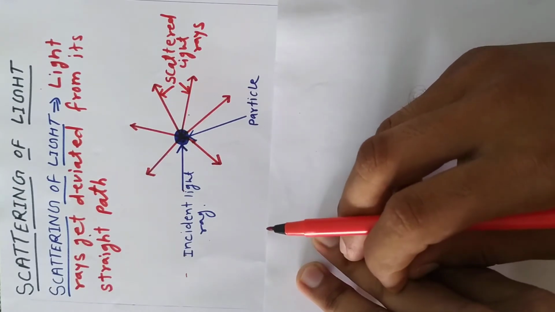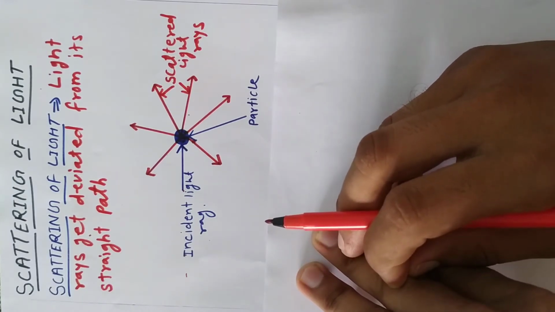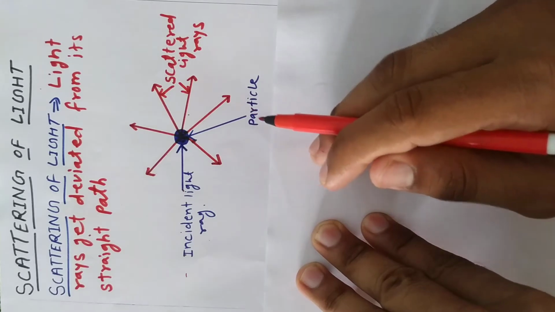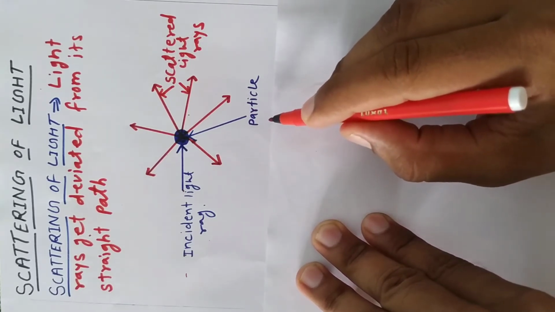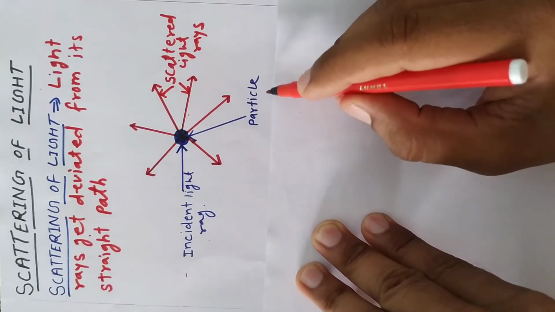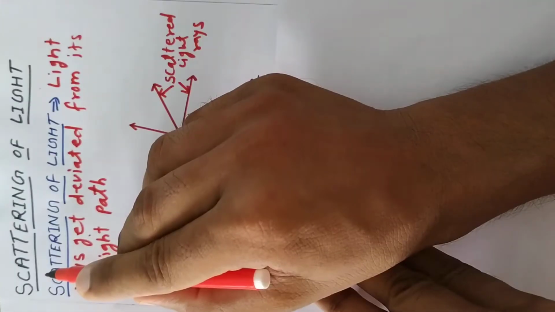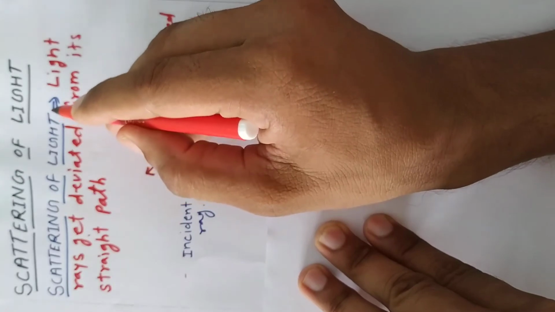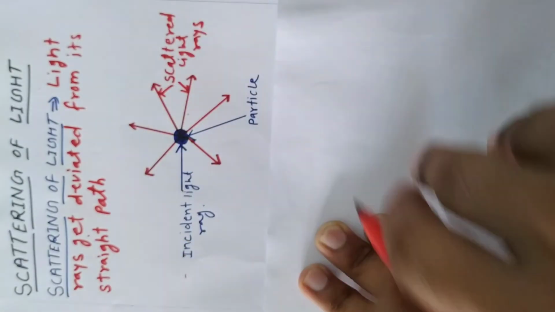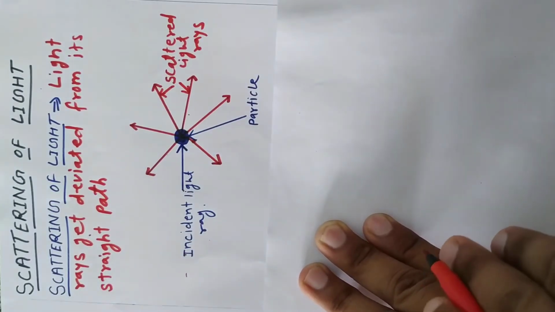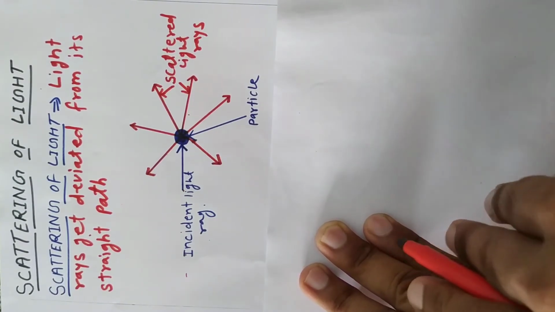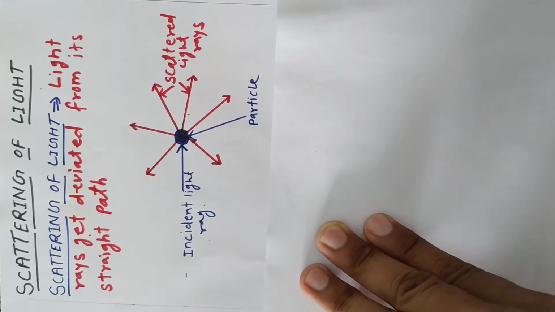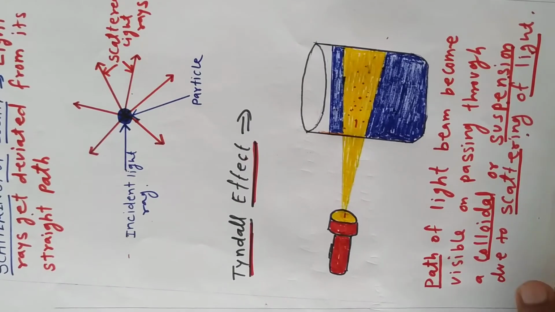So due to scattering of light, many natural phenomena like the Tyndall effect, the color of the clear sky, and the color of the sun at the time of sunrise and sunset can be explained with the help of the scattering of light. In this video we will study the first phenomenon, the Tyndall effect, which is due to scattering of light.